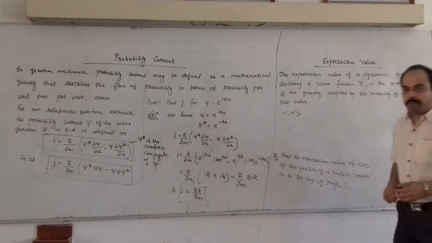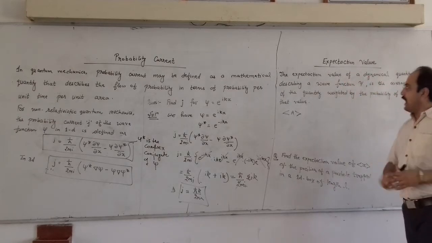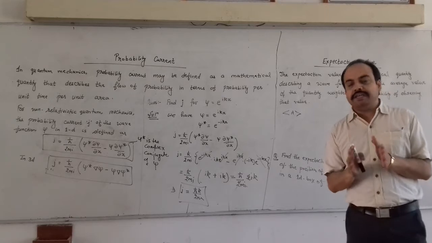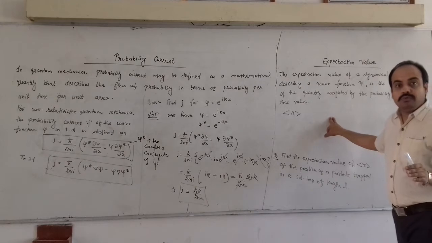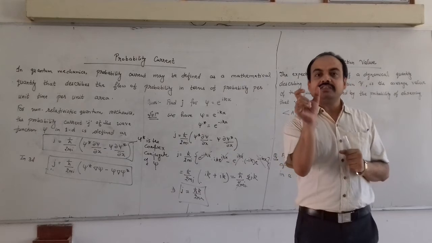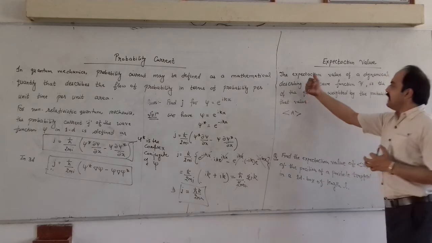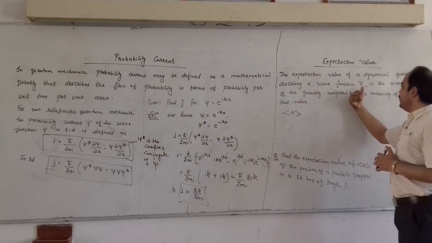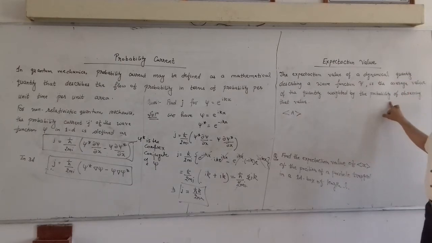Now we will discuss another short question topic, the expectation value. What is expectation value? The expectation value of any dynamical quantity for a wave function psi is the average value of the quantity weighted by the probability of observing that value. Suppose we perform an experiment and we have some expected result, then that is the expected value of that experiment. In a similar way, the expectation value is the average of the quantity weighted by the probability of observing that value.